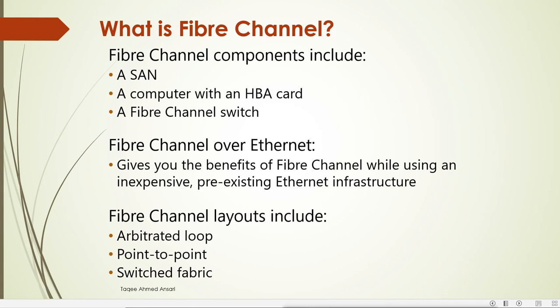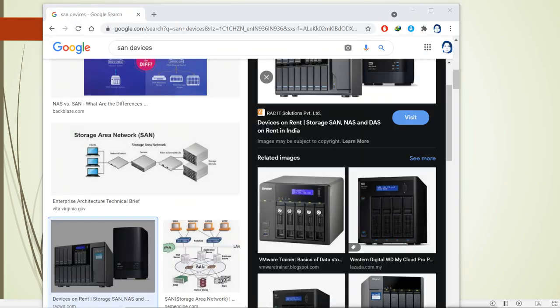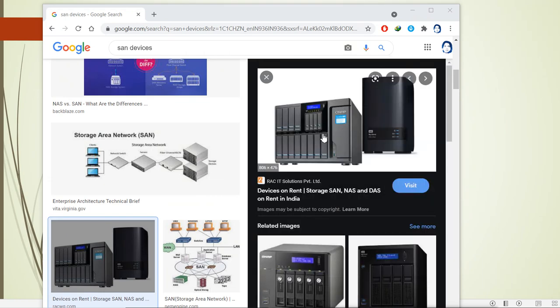So first we need the SAN device. SAN devices are different devices. It looks like a server, but it only has hard disks. For example, I'll show you this. This is a SAN device, and you can see it looks like a server. Here we have a storage device, a SAN, where you can connect different hard disks. You can connect multiple hard disks here, and you can configure those hard disks.